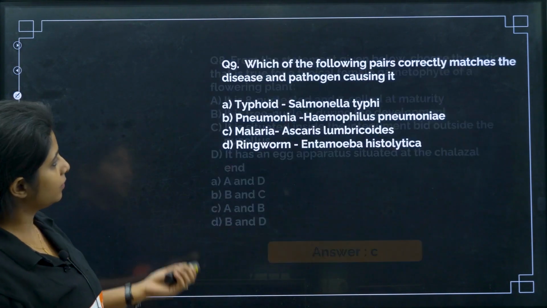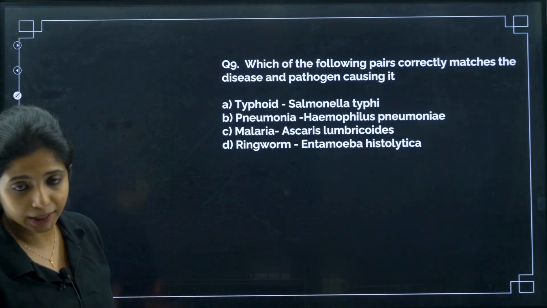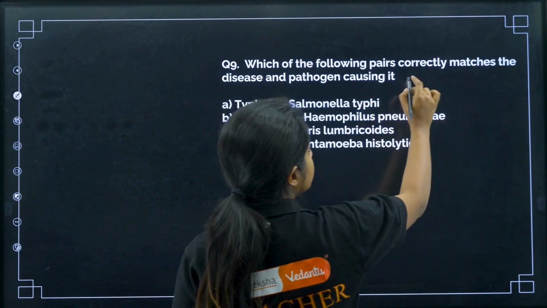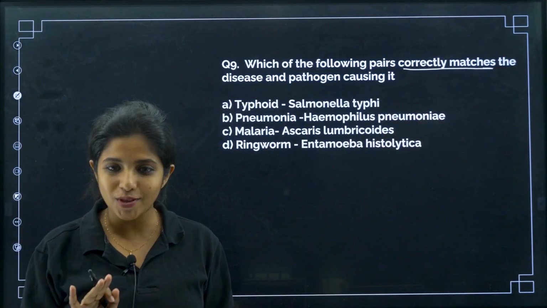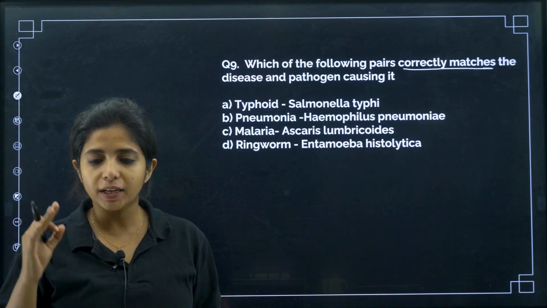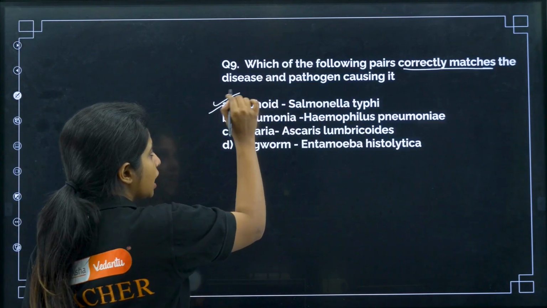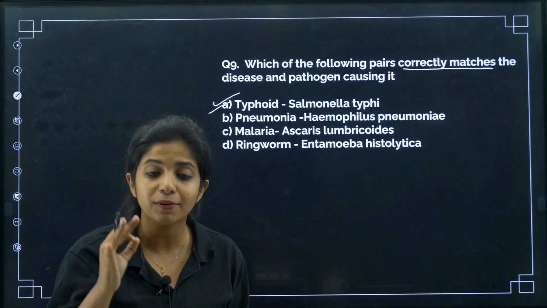Cool? Chalo. Which of the following pairs correctly matches the disease and pathogens causing it? We have to find the correct match. I always tell you, whenever you have to find the correct thing, you have to underline, because we start searching for incorrect things. Don't do that. Okay, we do not have the time. So over here, we have to find the correct match. Typhoid, salmonella typhi. First option itself is correct. Typhoid is a bacterial disease which is caused by a very famous bacteria that is known as salmonella typhi.